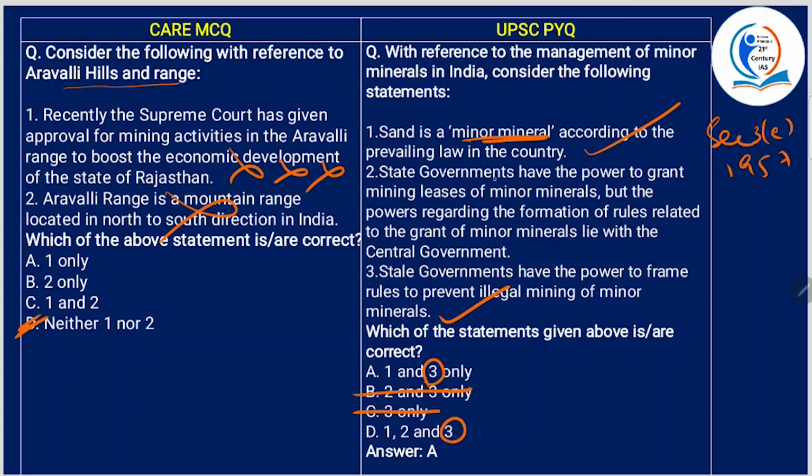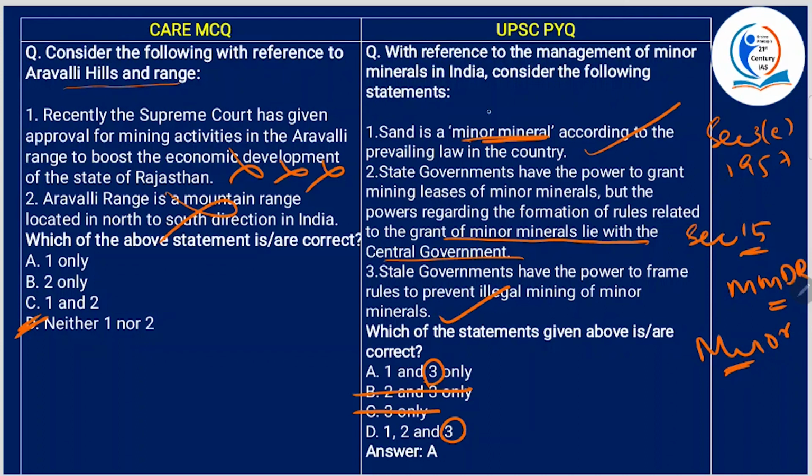Now, second one. State government has the power to grant mining leases of minor minerals, but the power regarding the formation of rules related to grant of minor minerals lie with the central government. See, you should understand one thing, that section 15 of the MMDR Act actually empowers the state governments to make rules for regulating the grant of mineral concessions in respect to minor minerals.